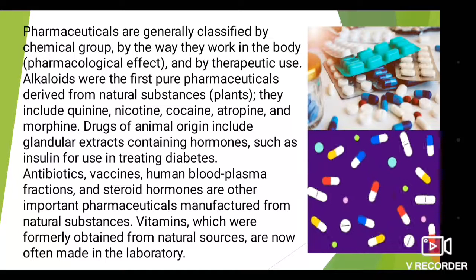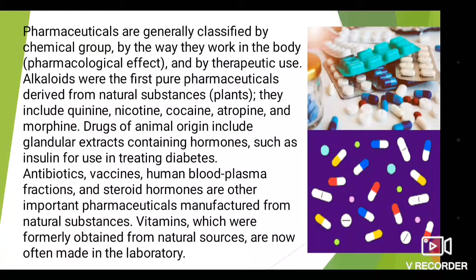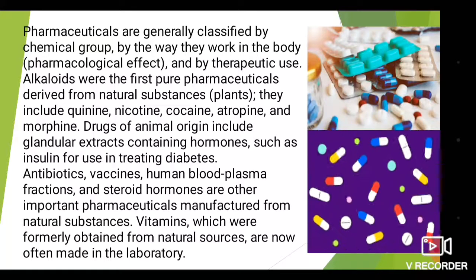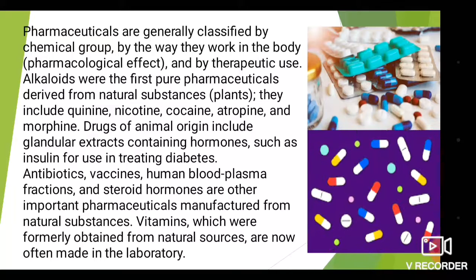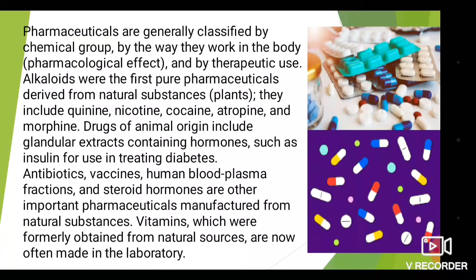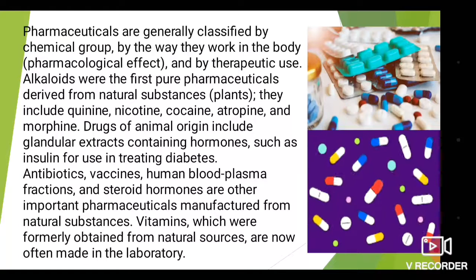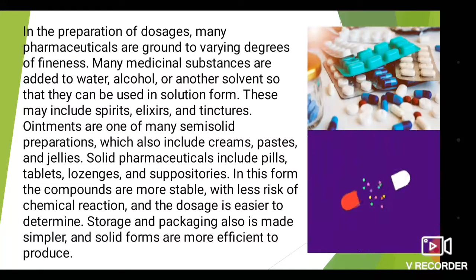Such types of drugs of animal origin include glandular extracts containing hormones such as insulin, used in treating diabetes. These are also drugs extracted from animals. Antibiotics, vaccines, human blood plasma fractions, and steroid hormones are other important pharmaceuticals manufactured from natural substances. Vitamins, which were formerly obtained from natural sources, are now often made in the laboratory. Such drugs are also included in pharmaceuticals.